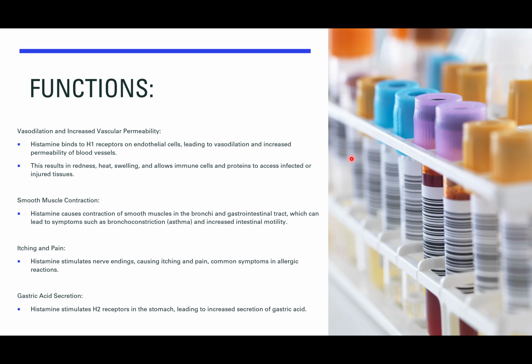Smooth muscle contraction can lead to bronchoconstriction, or what we call asthma. When allergens are present in the air or the environment, the mast cells will act up and cause a lot of problems for asthmatic persons, because it causes further constriction of the smooth muscles, leading to respiratory issues.